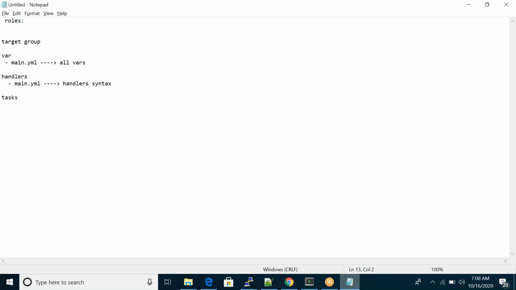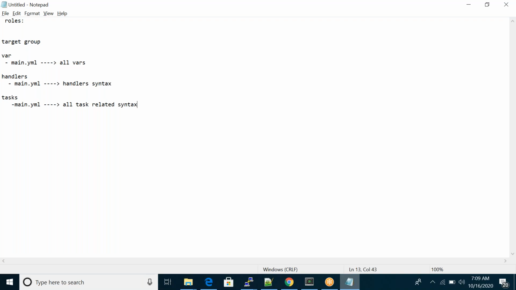Same thing, we will create one more directory called tasks. In the tasks directory, I will create one main.yml file, where we'll mention all the task-related syntax. Whatever we did last time, in the same playbook we mentioned variables, handlers, tasks, everything.